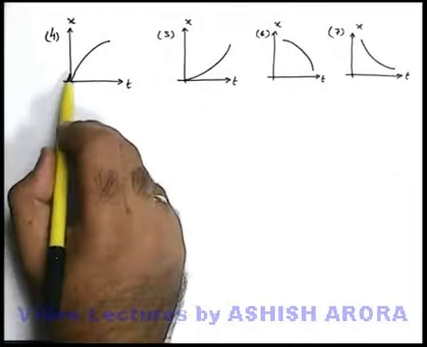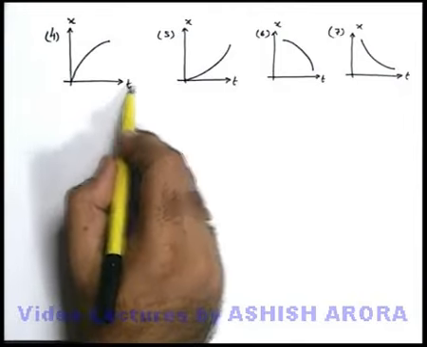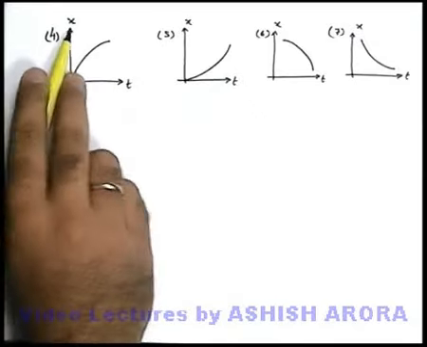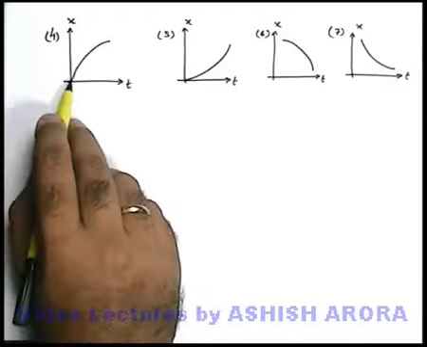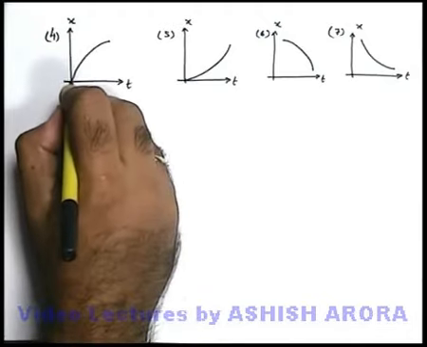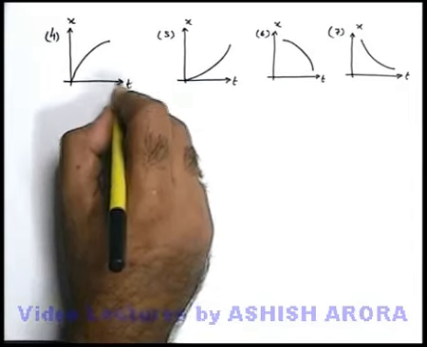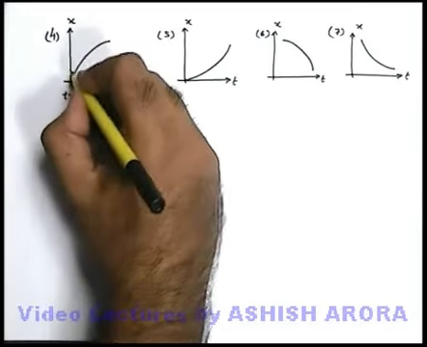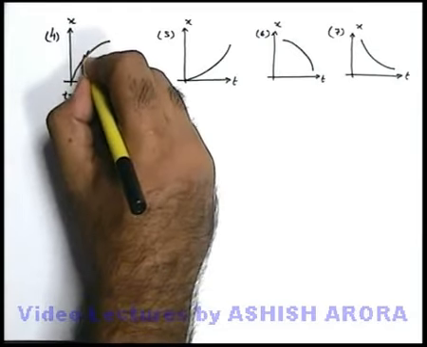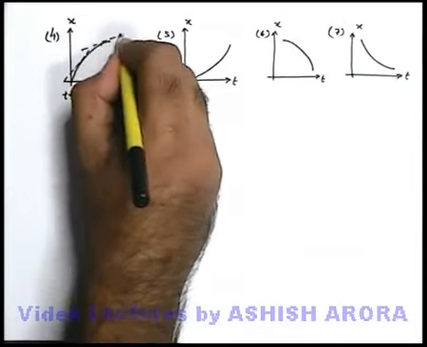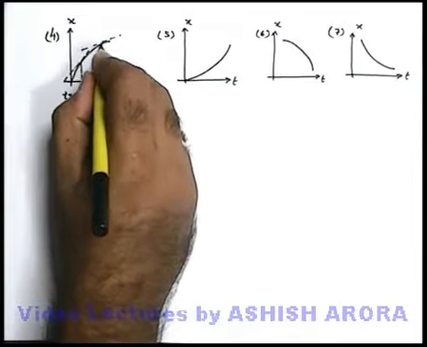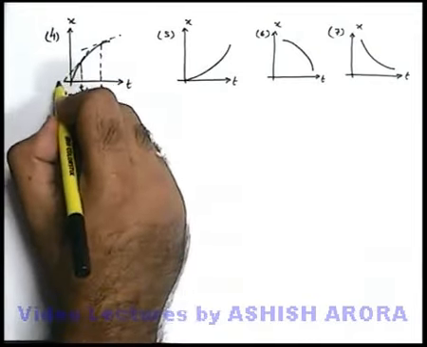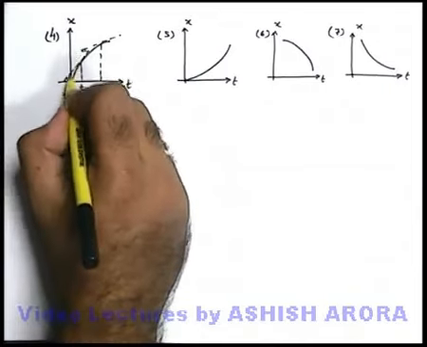Let us see some more displacement time graphs. If we analyze one by one these graphs, then in graph number 4 we can see, in this displacement time graph, the particle starts from origin at t equal to 0 with a particular slope or velocity. But you can see when the particle moves, if we draw the tangents at various times, say at time t1 and then after some time, say t2, you can see the angle which the tangent makes with the horizontal is decreasing.